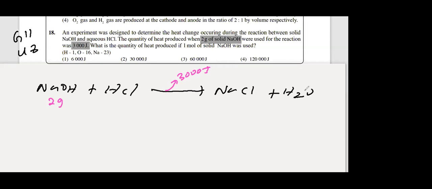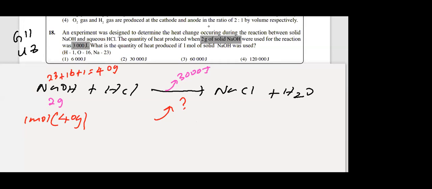Now the question is, if you use 1 mole, you have to convert: 1 mole means how many grams? 1 mole of NaOH, 23 plus 16 plus 1, you get the total, 40 grams. So 1 mole means 40 grams. If you use 40 grams, how many joules are given out? That is the question. How many joules of heat energy is released? Simple basic mathematics.